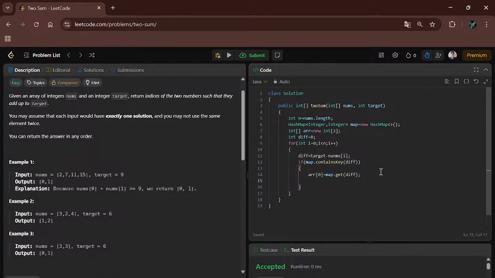And in the array 1 we will put the I, means I index. If it does not contain, then we have to put that element into the map. So here map dot put nums of I comma map